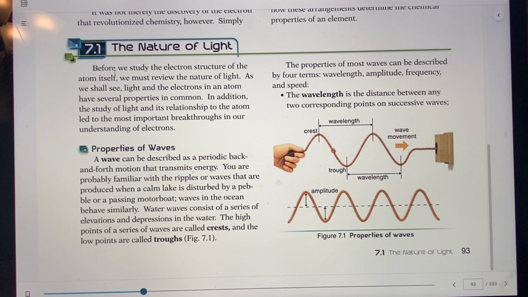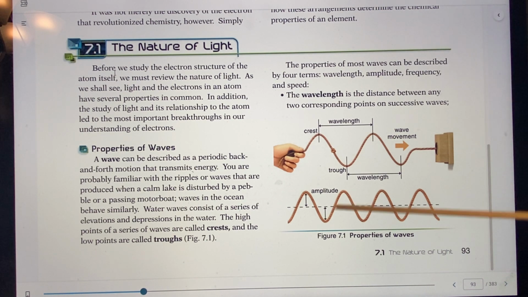And that's pretty important to know in measuring, right? And then, of course, we have the wavelength. The wavelength would be between one crest and another crest, or one trough and another trough, so that we can basically see how big that wavelength is.